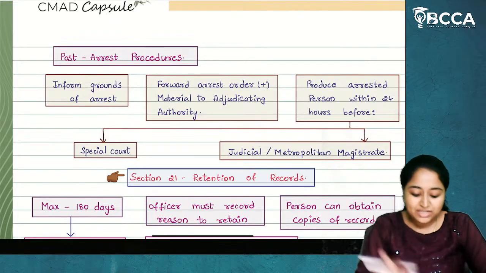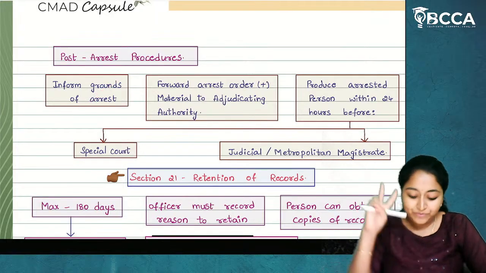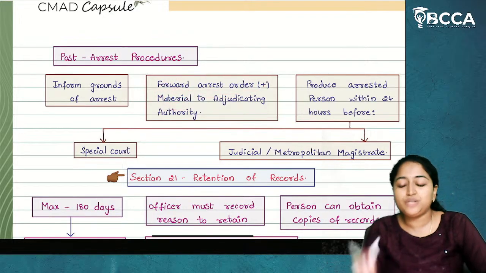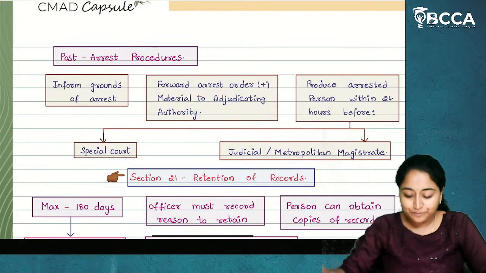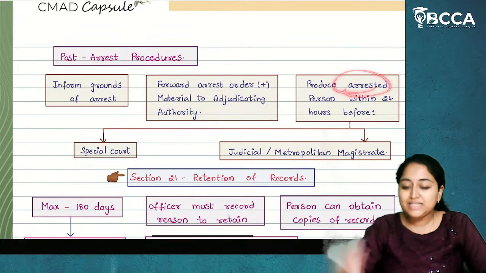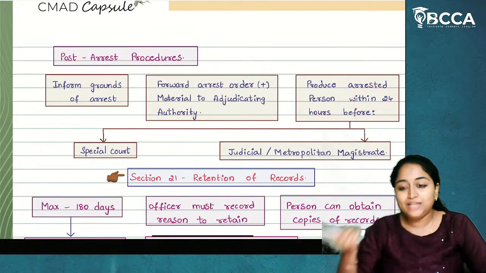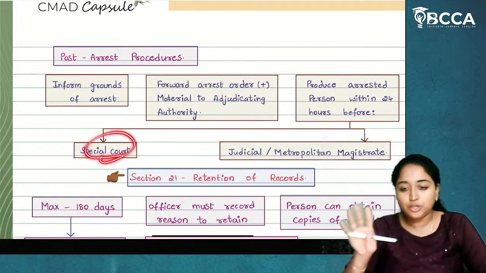First, they have to inform the grounds of arrest to the arrested individual. Second, forward an arrest order or the material information relevant for the arrest to the adjudicating authority. Third, produce the arrested person within 24 hours before the court. And the court can be a judicial court or a metropolitan magistrate or a special court.